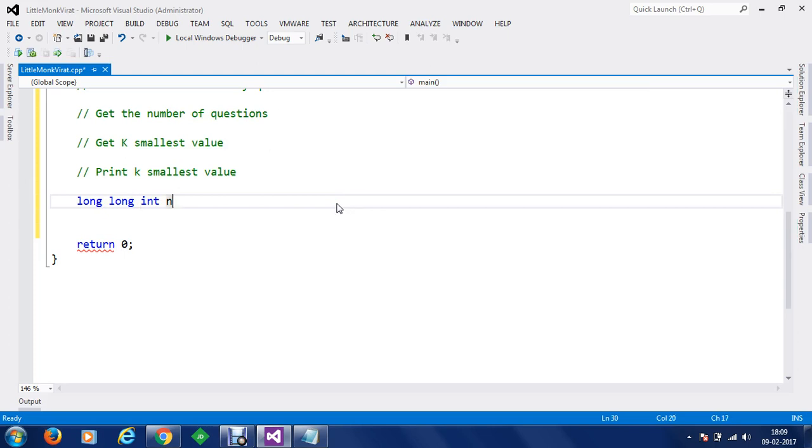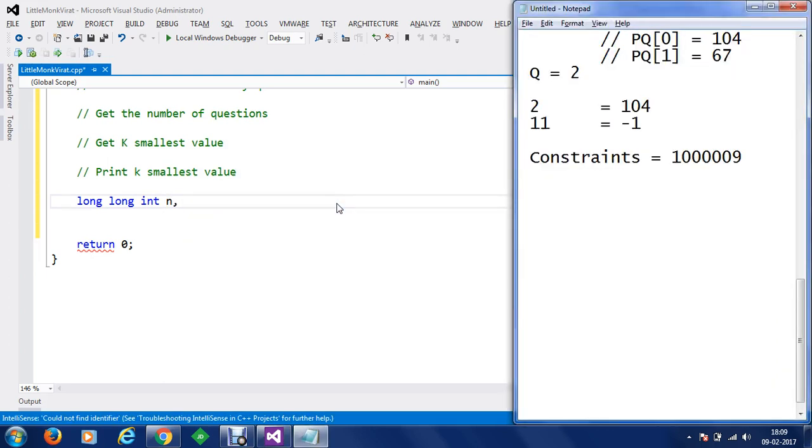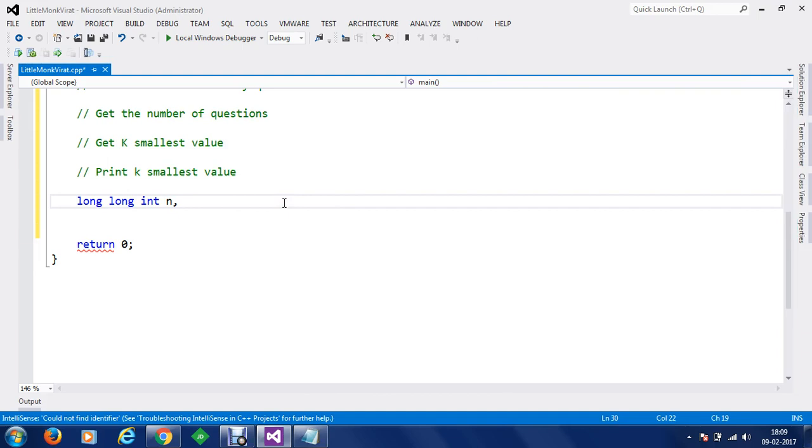I'm going to take n for the number of matches, then one for the k smallest element, that is k, then I'm going to get an array for ODI, and this will be 10 raised to the power 6, so I'm going to take 1 2 3 4 5, and that's the maximum value for 10 raised to the power 6.